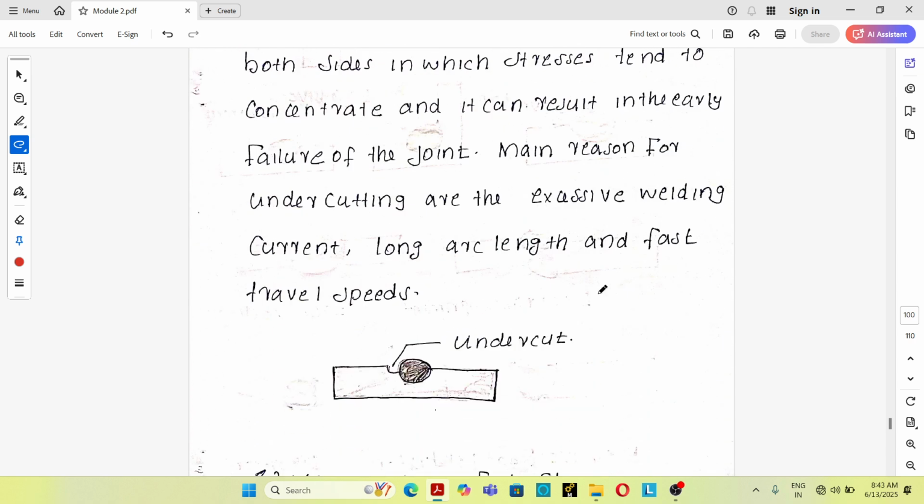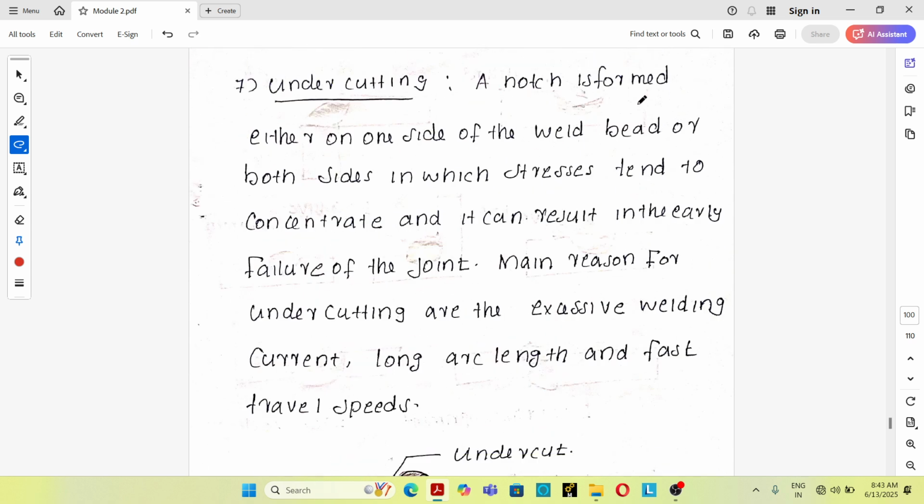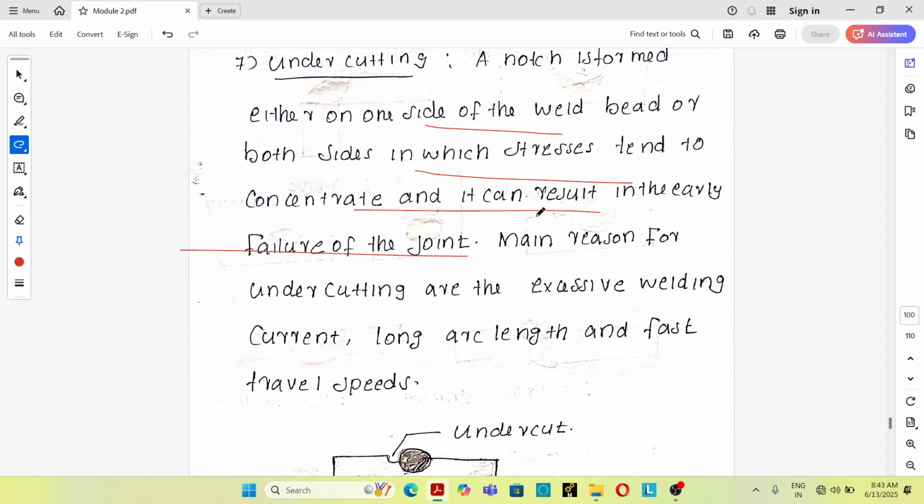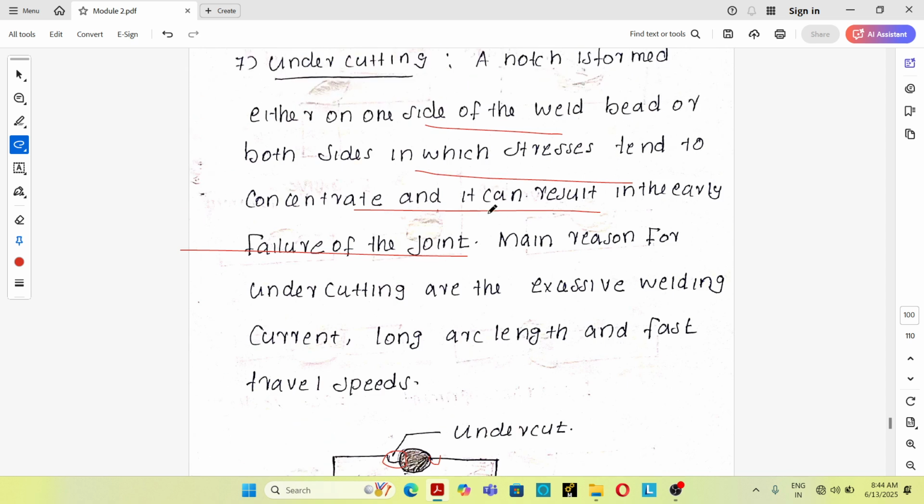Next one is undercutting. See, a notch is formed either on one side of the weld bead or both sides, in which stress tends to concentrate, and then it can result in the early failure of the joint. So what do you mean by undercutting? A notch is formed on one side of the weld bead. See, you can see a notch is formed here, or on both sides of the weld bead. That is known as undercutting.